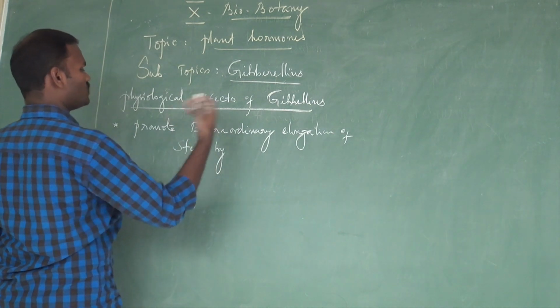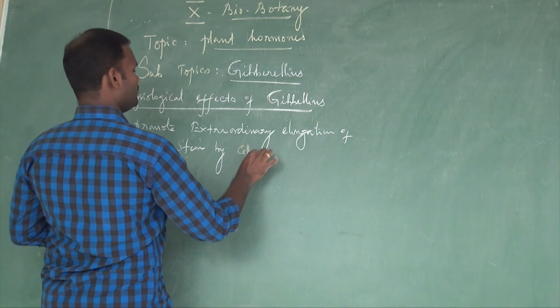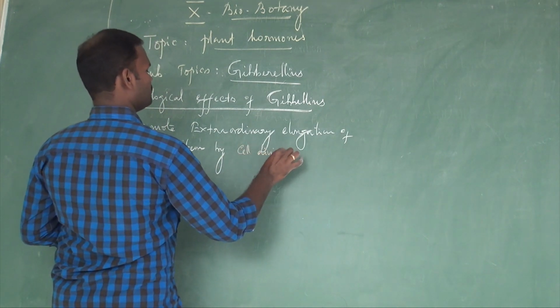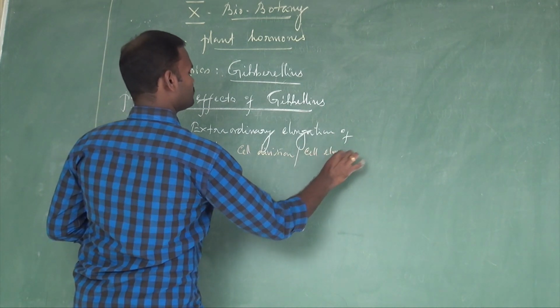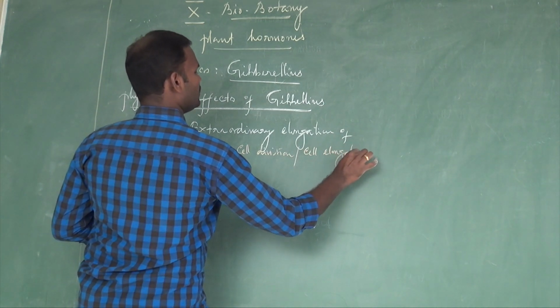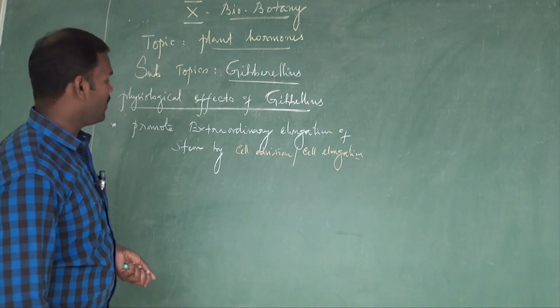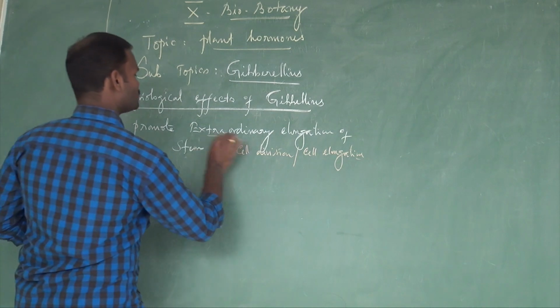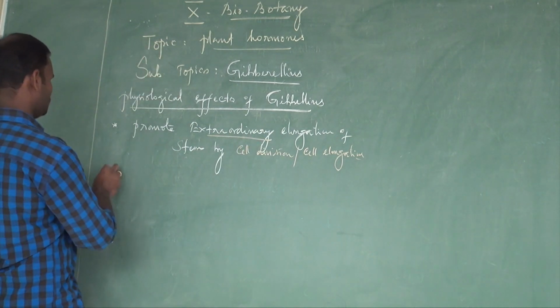How does it cause extraordinary elongation of the stem? By cell division and then cell elongation, caused by gibberellic acid produced by the fungus Gibberella fujikuroi. It causes extraordinary elongation, making the plant much taller than others.